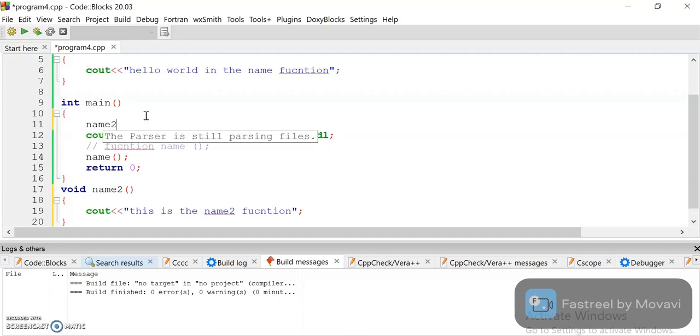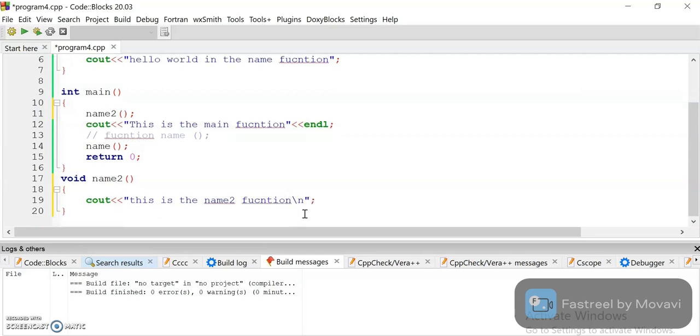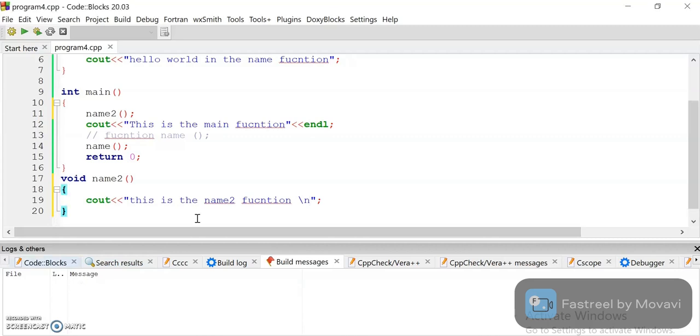The function name is name 2 with brackets to make the call. And I just put a slash n, which is also an operator used for moving to the next line. So now build the program, then see what happens.